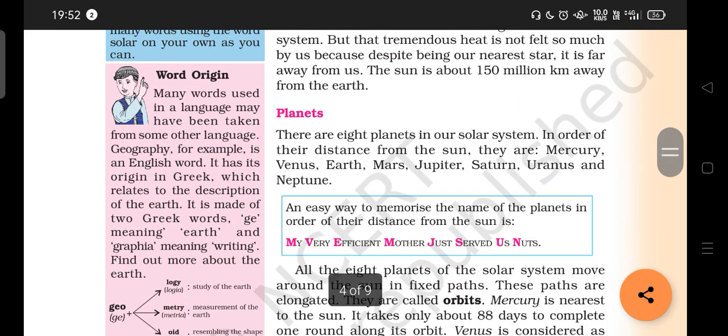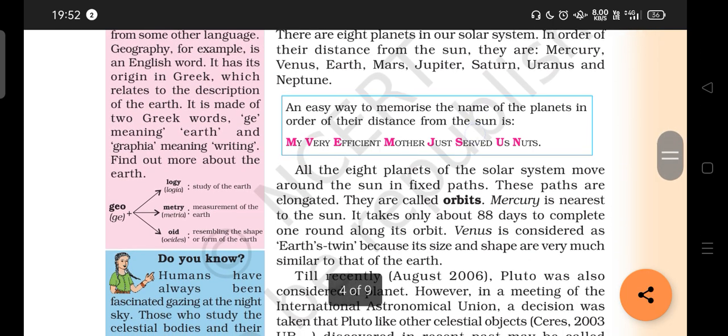And then the planets. What are the 8 planets? Mercury, Venus, Earth, Mars, Jupiter, Saturn, Uranus, and Neptune. If you need to remember this, you can remember this one sentence: My Very Elegant Mother Just Served Us Noodles, or Served Us Nuts, whatever. So take the starting letters and you can remember all the 8 planets.